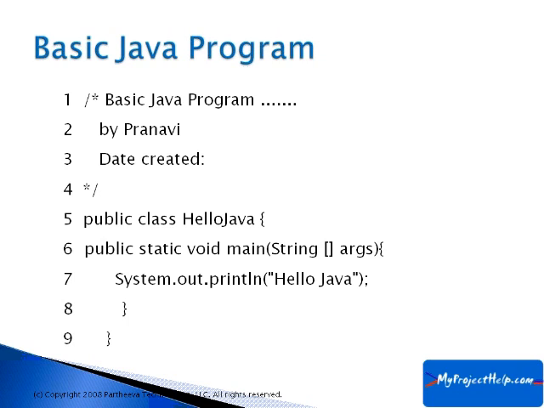Public, static, void, main. Within the main method's parentheses, it's an array of strings, space, args. What does this mean? Public is again an access specifier for that main method. Static is a reserved keyword, which means it is allocating some memory.